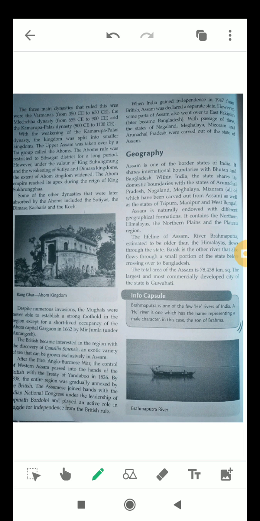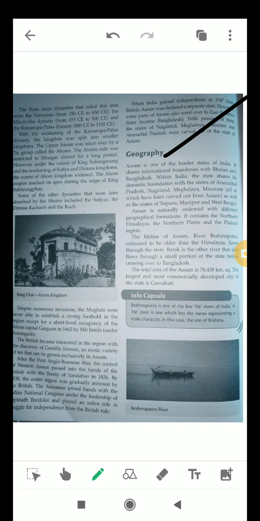However, some parts of Assam went to East Pakistan, which is now called Bangladesh. As you know, Assam borders Bangladesh. With the passage of time, the states of Nagaland, Meghalaya, Mizoram and Arunachal Pradesh were carved out of Assam. Earlier Assam was the only state in the northeast, but later it was divided. Okay, so next is geography.